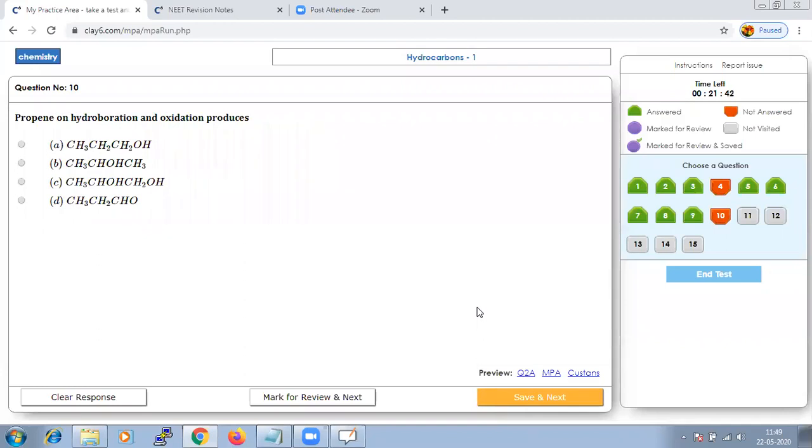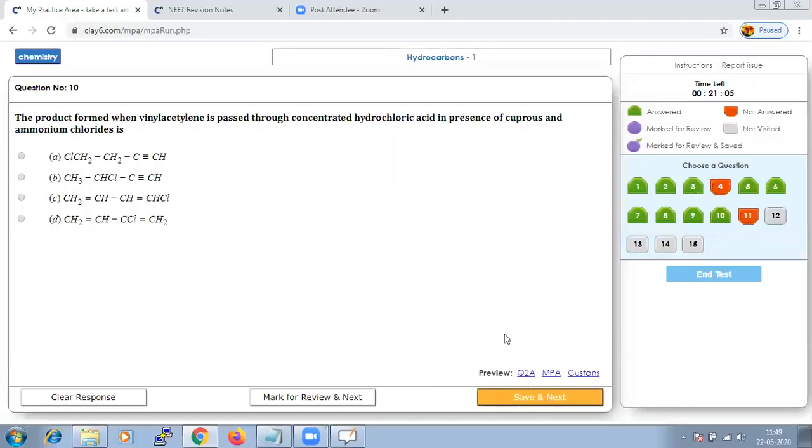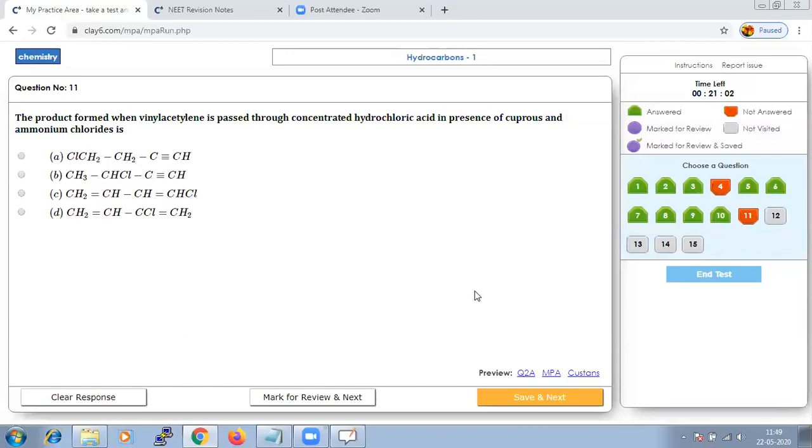Next question is, propene on hydroboration and oxidation produces. Once again, propene on hydroboration and oxidation will give you CH3CH2CH2OH, because it always gives alcohol. It will always give you alcohol on hydroboration and oxidation. So our option A should be the right one. Let us save that and go to next. The product formed when acetylene is